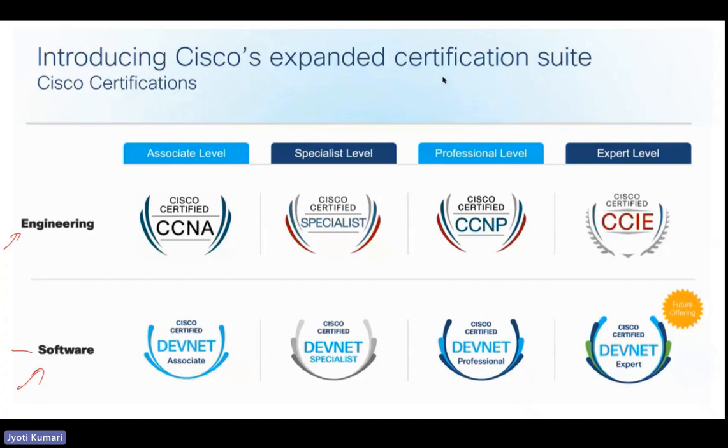Then we have engineering, in which all the other tracks like enterprise, collaboration, data center, service provider are part of engineering. In each track, we have levels like associate, specialist, professional, and expert. The same is the case for software, where you will find CCNA DevNet, CCNP DevNet, DevNet specialist, and expert. If we talk about engineering, collaboration lies in the engineering category. For associate, we now do not have any associate level certification for collaboration.